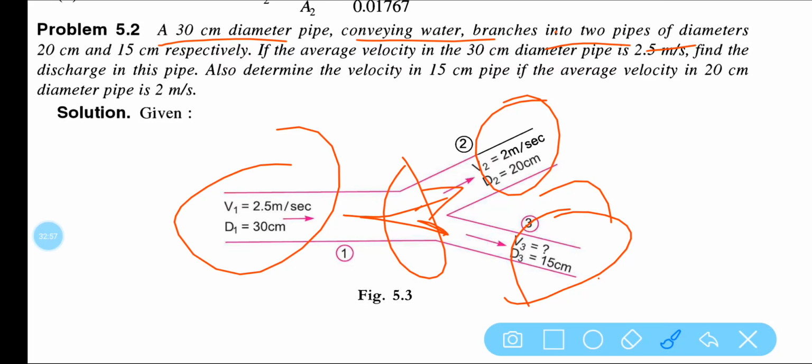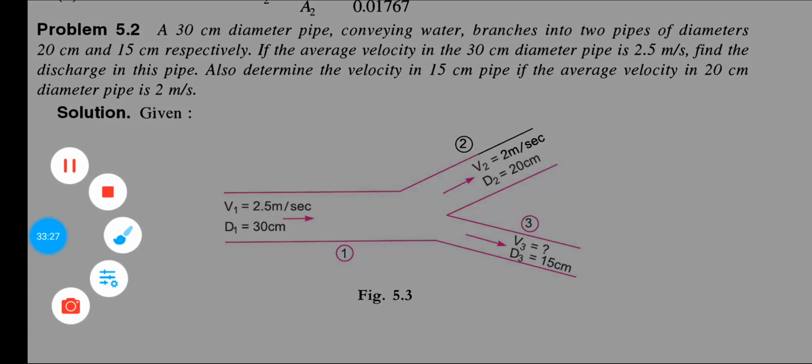You can see the diameters are also given. If the average velocity in the 30 centimeter diameter pipe is 2.5 meter per second, find the discharge in the pipe and also determine the velocity in the 15 centimeter pipe if the average velocity in the 20 centimeter diameter pipe is 2 meter per second. That means this velocity is also given.